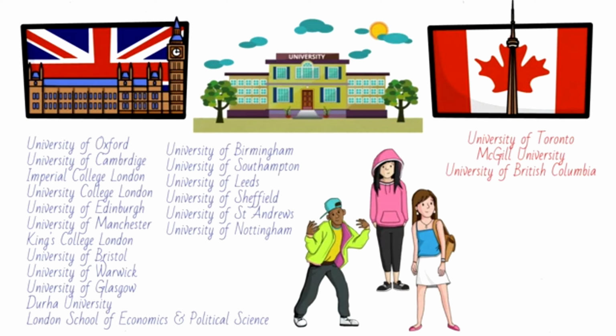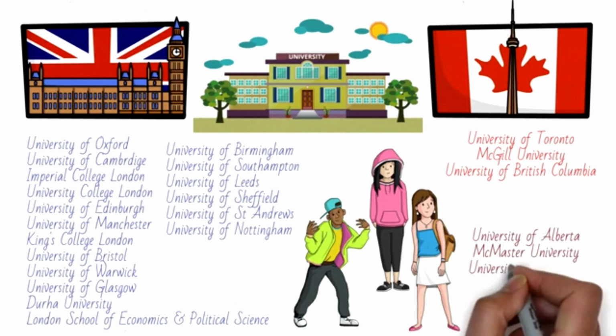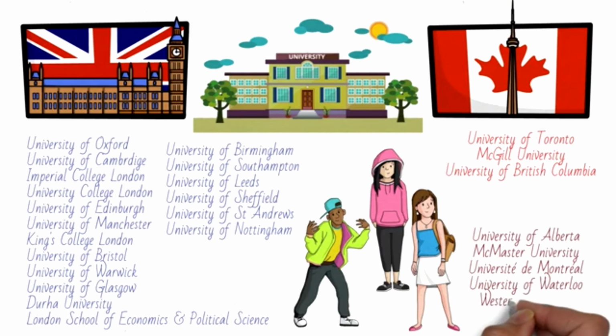are a few other Canadian universities as well, and they are University of Alberta, McMaster University, Université de Montréal, University of Waterloo. So however, both the countries are world's leading study destinations and provide international quality of education. UK wins this battle because of the huge list of universities that are there in the top 100. Now one very important thing to note here is that UK has only English while Canada is a bilingual country.